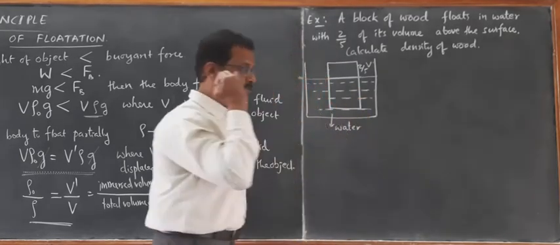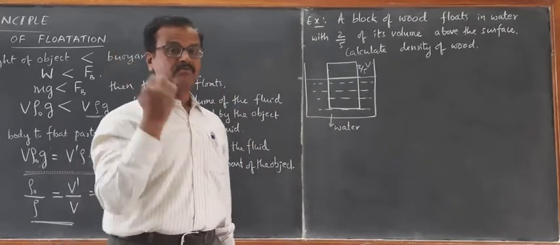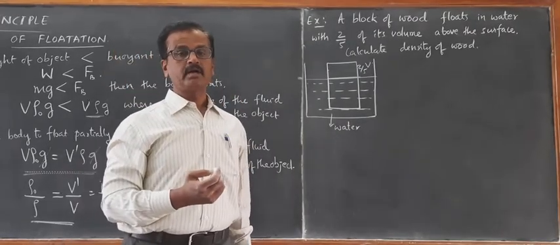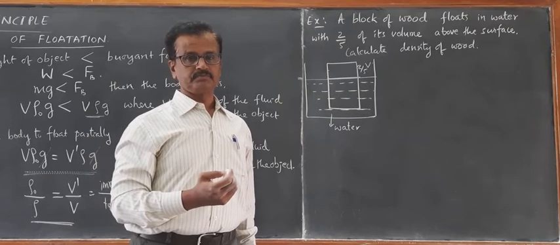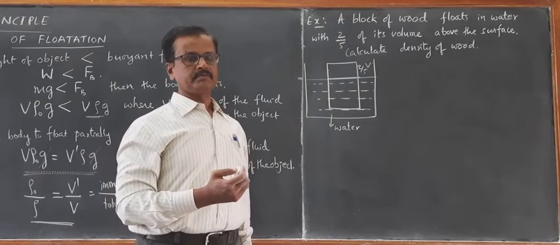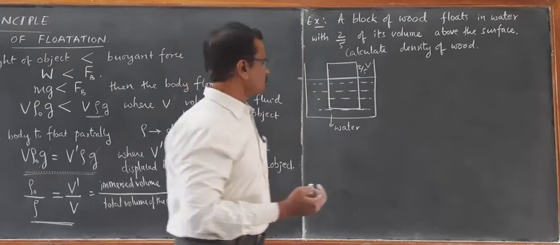When a problem is asked with respect to water, remember the density of water is 1 gram per centimeter cube. So the problem will be simple.